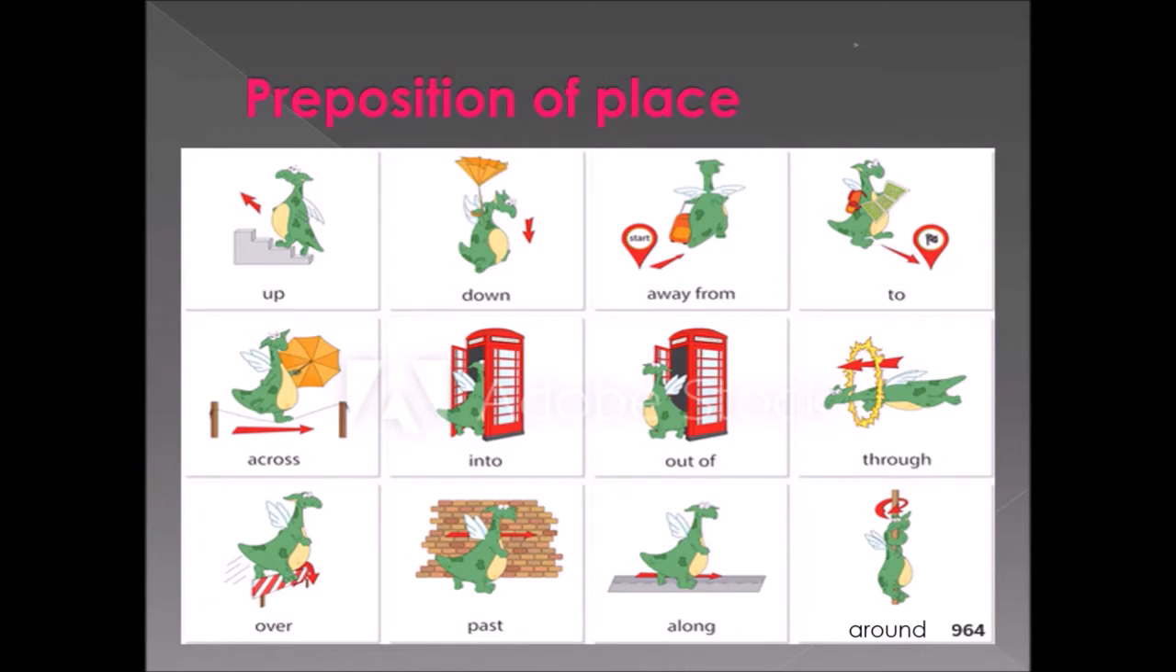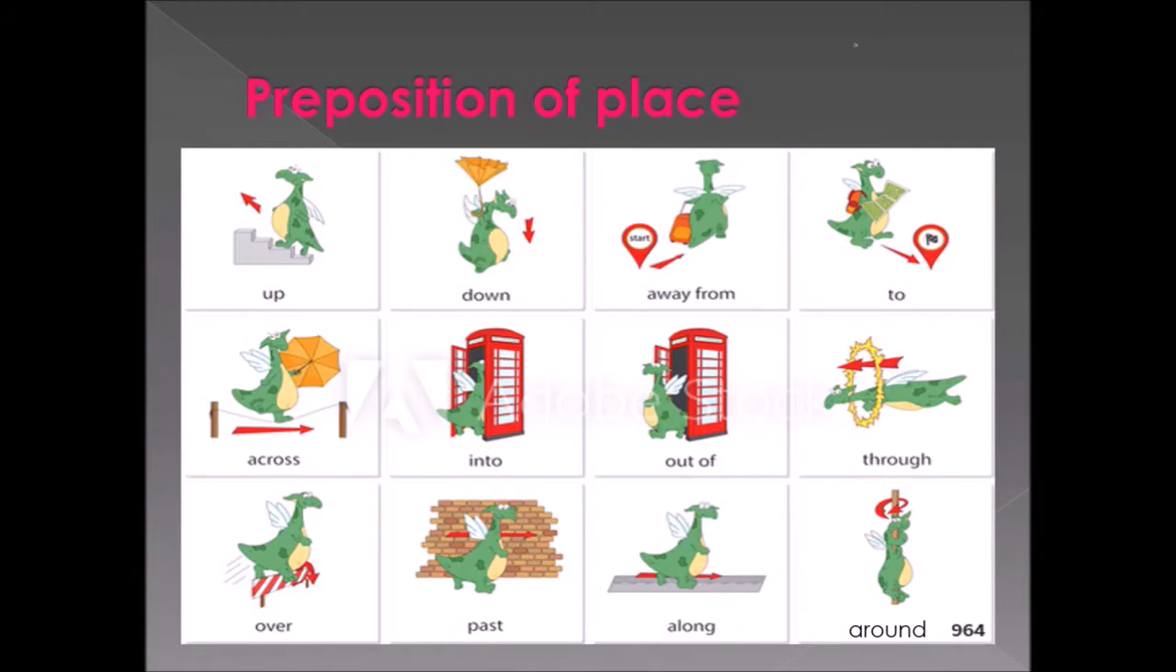The dragon is crossing over the barricade. There is a barricade there. Barricade means the police and others will keep it right in the road. So it is jumping or walking over the barricade. Look at the next one. There is a wall there. The dragon is passing by. That's why we have used past. So look at the next thing.